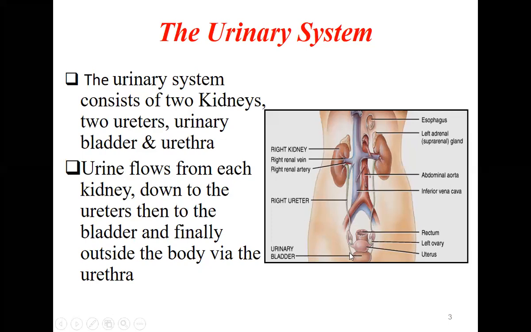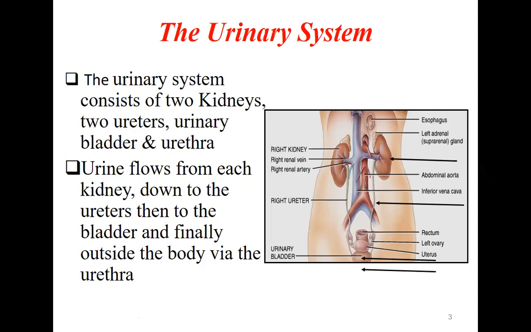So it will come to the bladder on either side, and it is stored in the bladder till it is removed out of the body, and finally outside the body via the urethra. So urethra is the main structure which will remove the urine from the bladder outside into the external world. So these are the kidneys on either side, then we have the ureters on either side, then the urinary bladder, and the lowermost will be the urethra, which is not shown in this place.